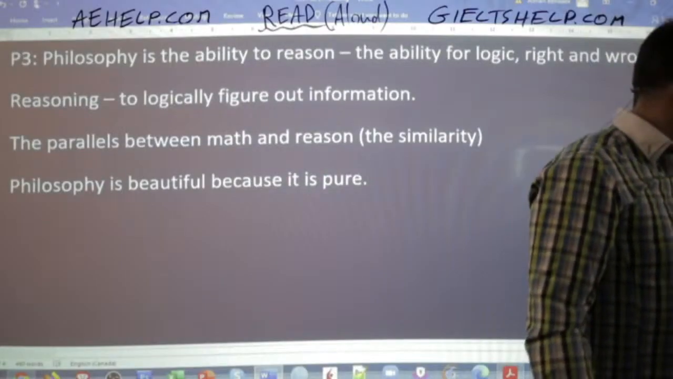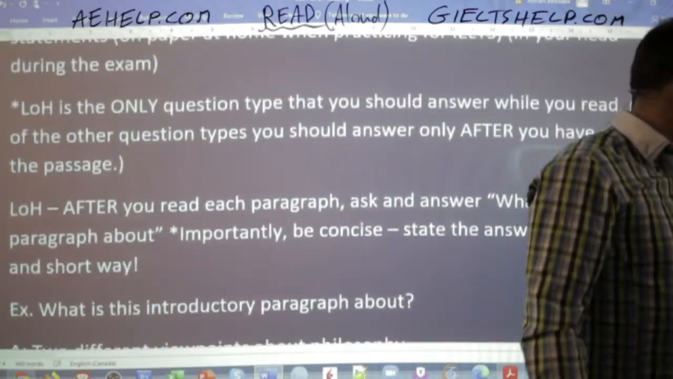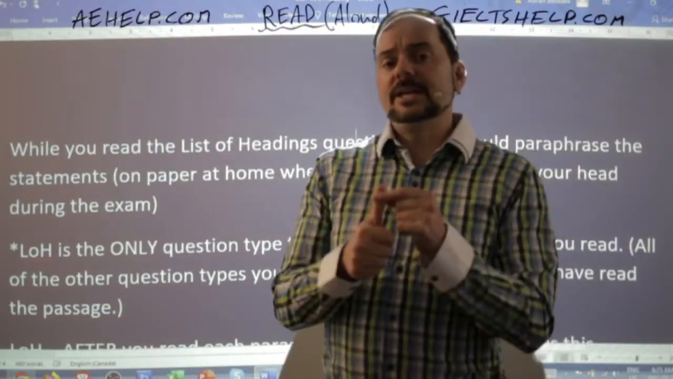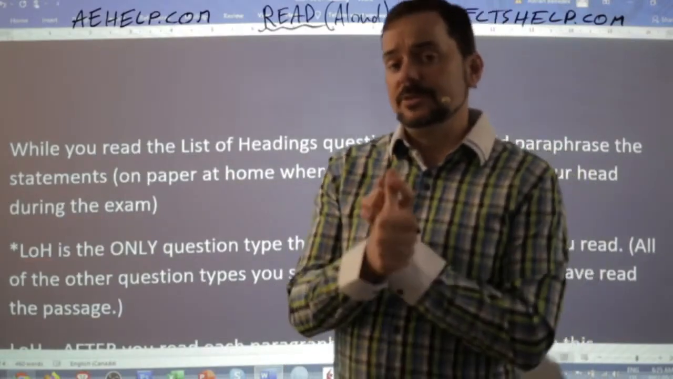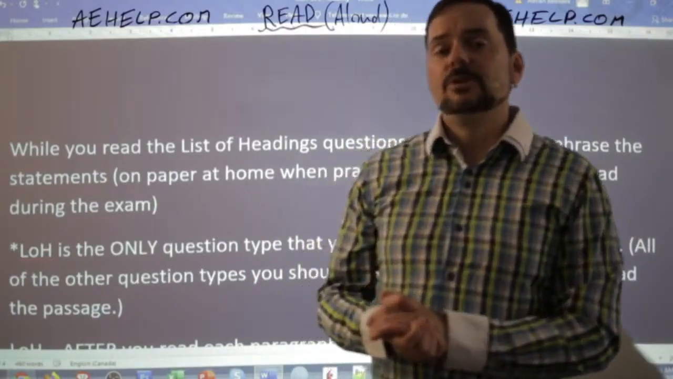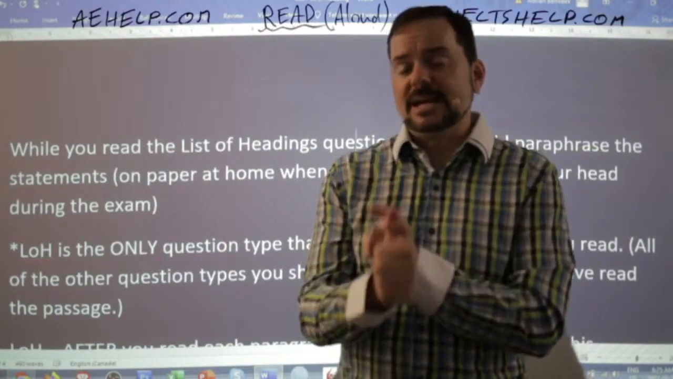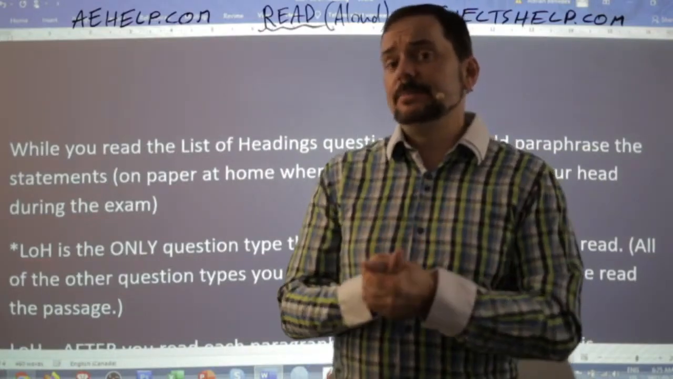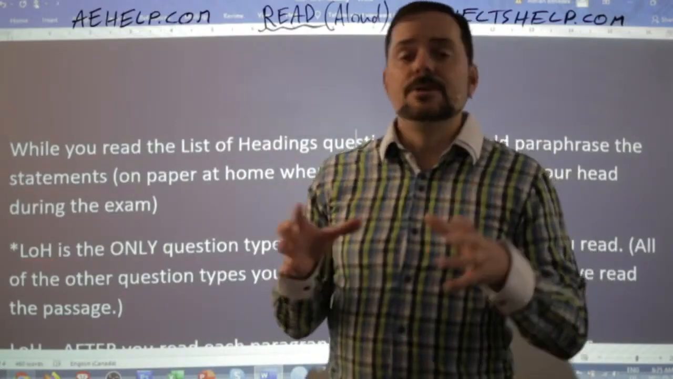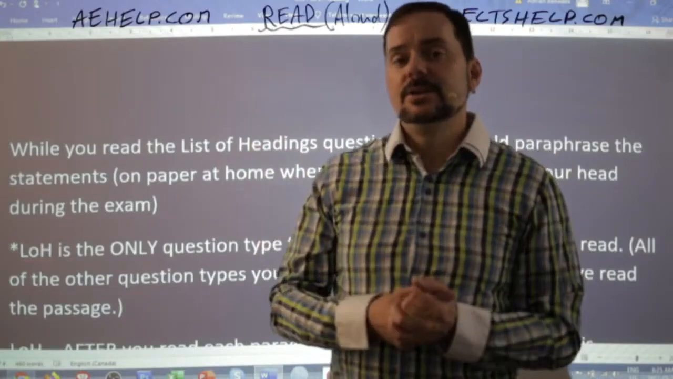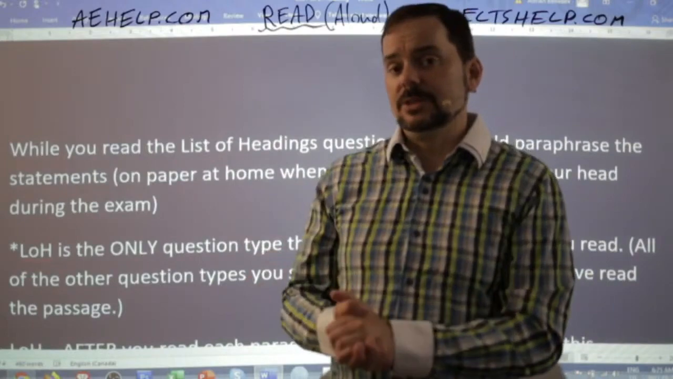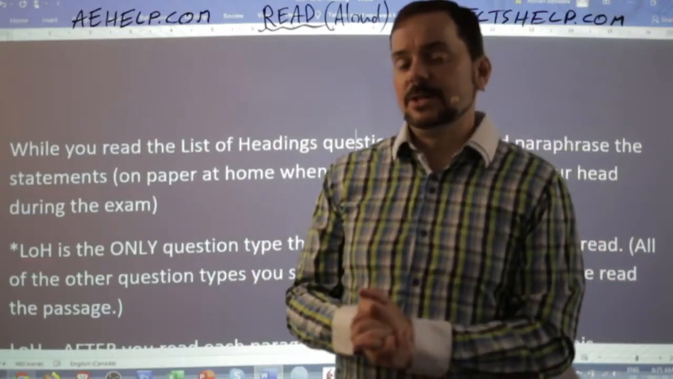So keep these in mind for list of headings. Okay. So just a quick recap. Number one is read list of headings before you read the passage. That's why it's given to you before the passage in the paper-based version of the test. So read them before the passage, okay? Paraphrase them in your head during your exam as much as you can, okay? Don't get stuck on them. Don't think too long, just as much as you can. Okay, then answer them while you read the passage. Don't answer other questions while you read the passage. Only answer list of headings while you read the passage.